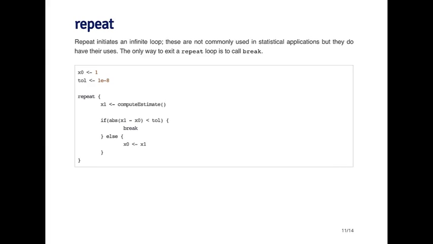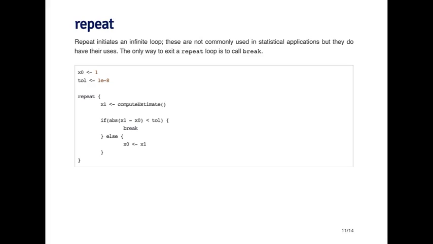So here is a pretty simple example. Here I'm initializing a value of x0 to be 1, and I'm setting what I think of as a tolerance to be 10 to the minus 8. And then I'm going to repeat the following structure. Basically, I'm going to imagine that there's some function that computes an estimate for x, and then I'm going to call that x1.